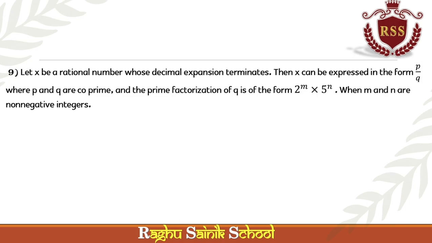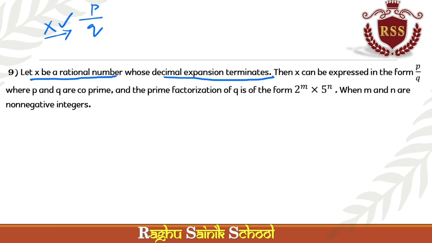Next, very important, terminating and non-terminating decimals. Let x be a rational number. X is a rational number whose decimal expansion terminates, which means this expansion terminates. Which rational numbers? Numbers of the form p by q. Is it right? P by q. The numbers which can be written in the form of p by q are called rational numbers.